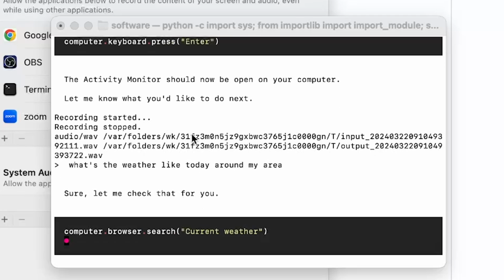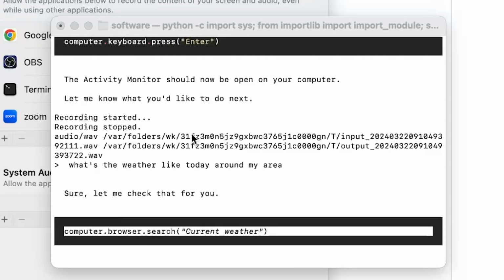Sure, let me check that for you. So it's now going to open the browser. I don't know if it has access to my browser, but let's see if it's able to do it.